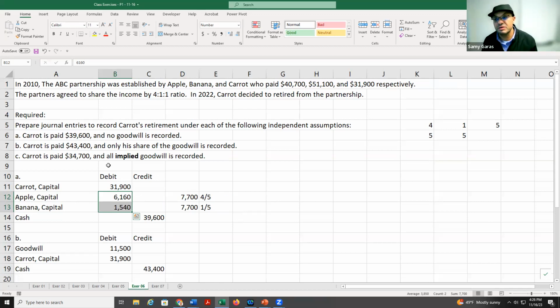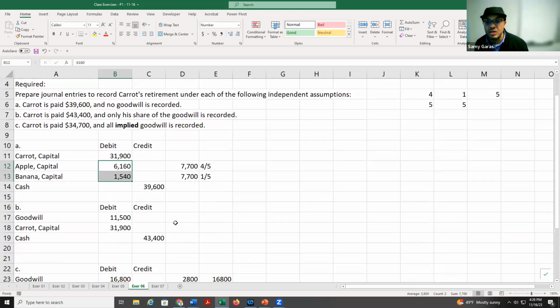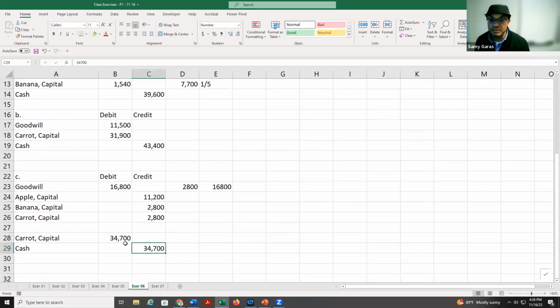The second situation, we say, what about if Carrot received 43,400, but still his capital 31,900? So here we put 43,400 and 31,900. The difference between them is goodwill. The last one is getting 34,700, which is here.